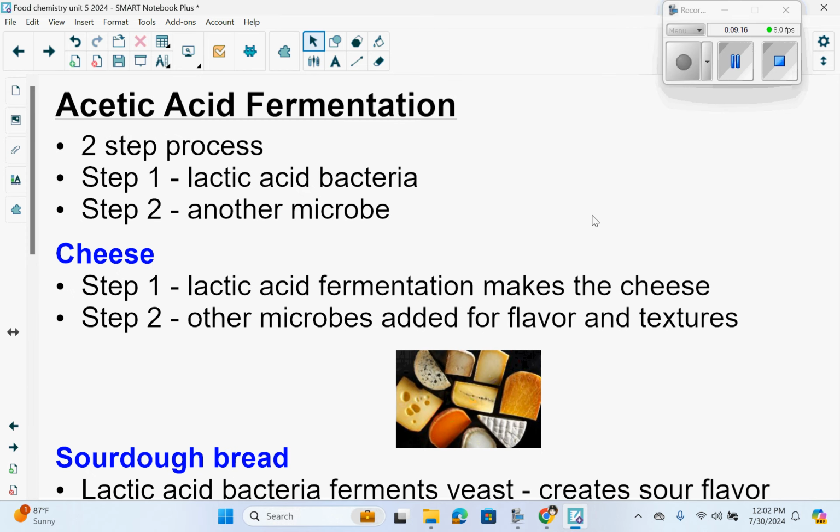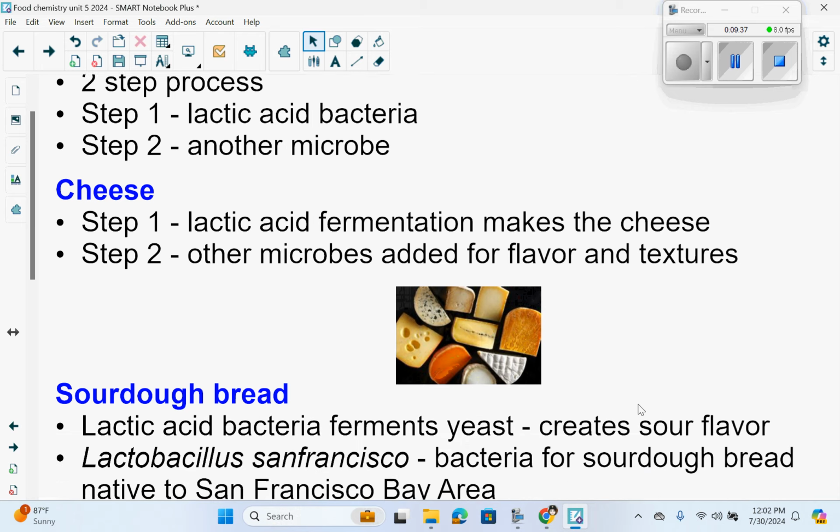Acetic acid fermentation. This is a 2-step process. So step 1 involves lactic acid bacteria, and step 2 would be the addition of another microbe. So in cheese, for example, step 1, you have lactic acid fermentation makes the cheese, and then step 2, other microbes are added for flavor and textures.